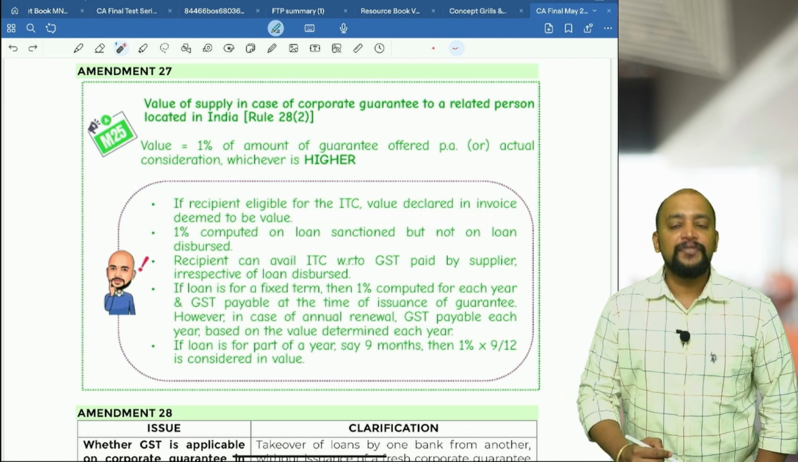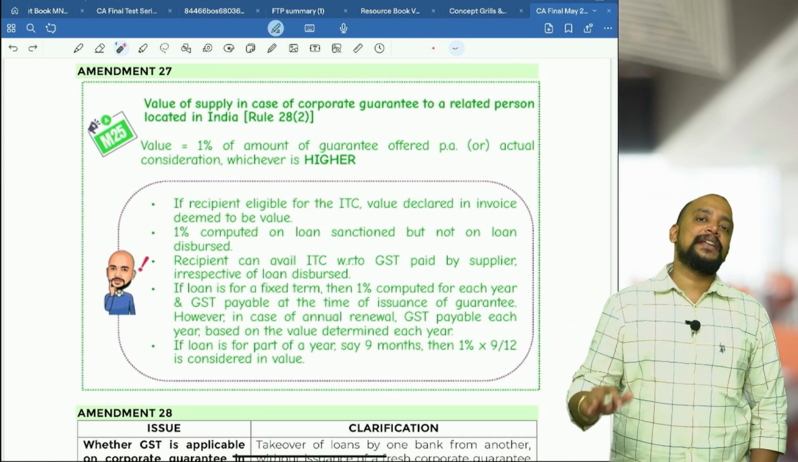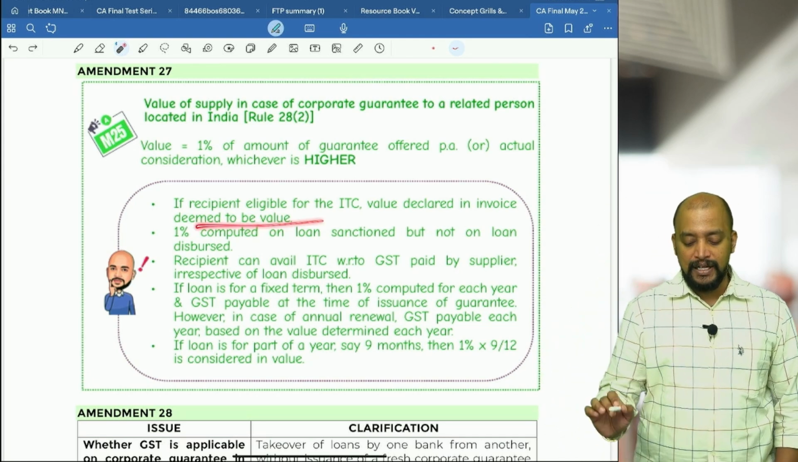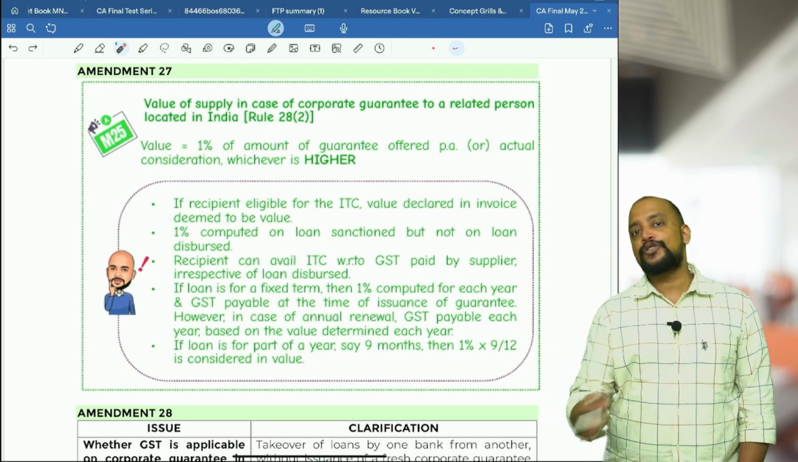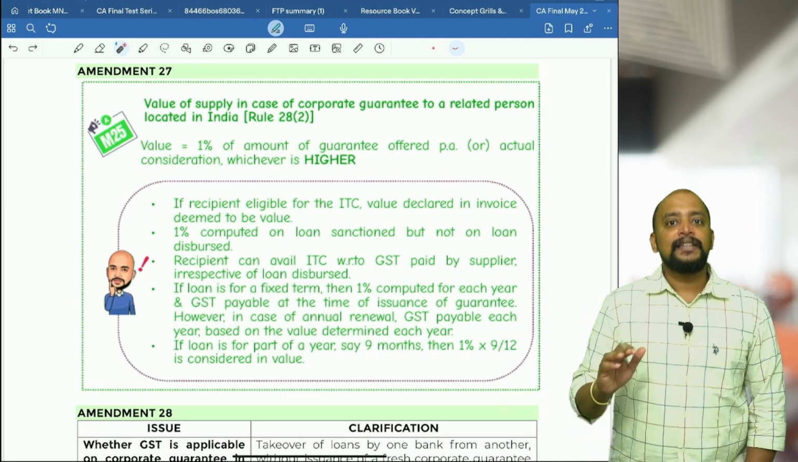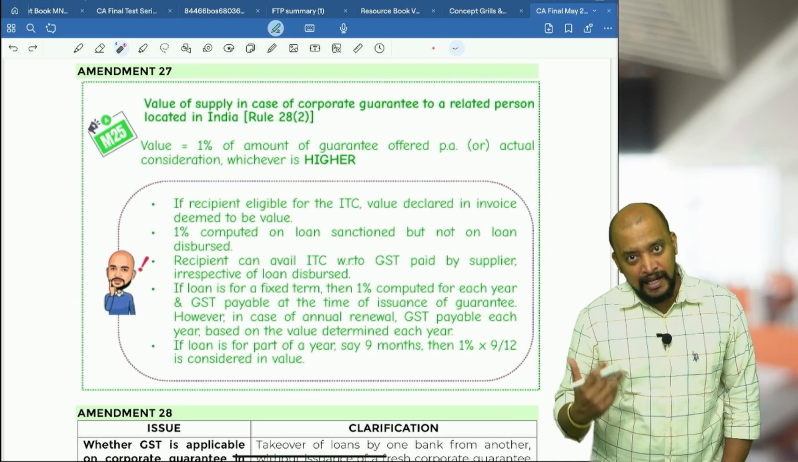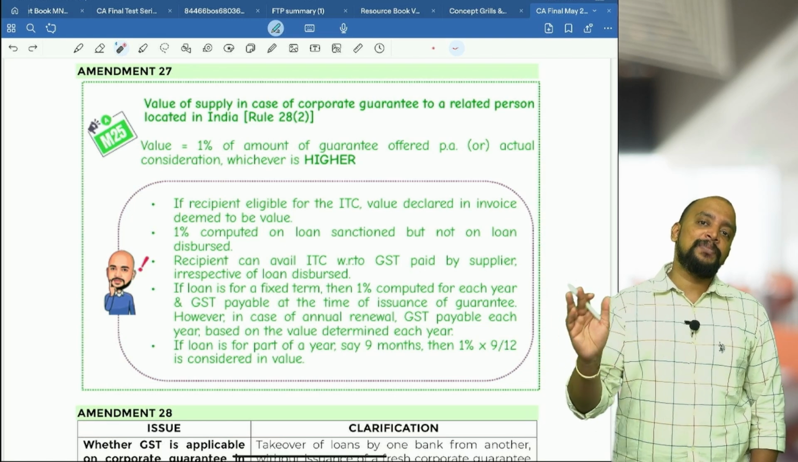not there before. If the recipient is eligible for full ITC, then whatever value is declared in the invoice will be taken as the value here. Okay, what if the invoice is not given? Then the value will be nil. This point is common. In all the places wherever the recipient is eligible for full ITC, the value declared in the invoice will be taken as the open market value. What if the invoice is not issued? The value shall be nil.